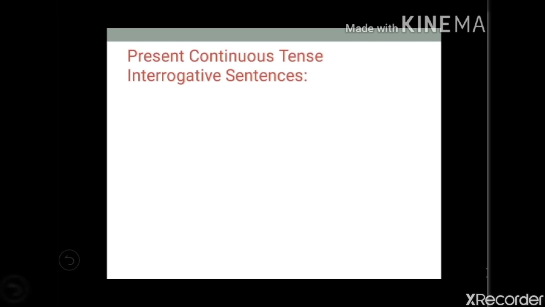Now, next one is present continuous tense interrogative sentences. So, how to frame questions in present continuous tense. The structure is: first take am, is, are. Don't take the subject first; take am, is, are, the to be helping verb, then take the subject, then the main verb in ing form, and then the object.